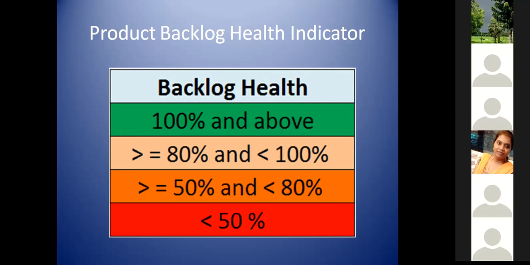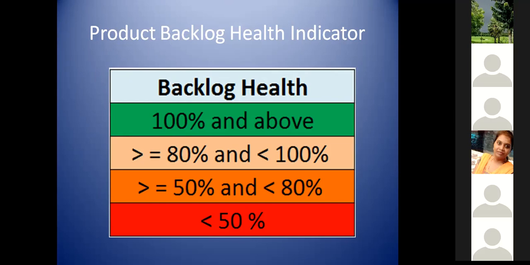If it is less than 50, it is not at all good. This is not any guideline; you can set it for your own. You can have only 3 colors, 3 legends, like red, yellow and green. And you can have 4 also, or 5 also, depending on that.